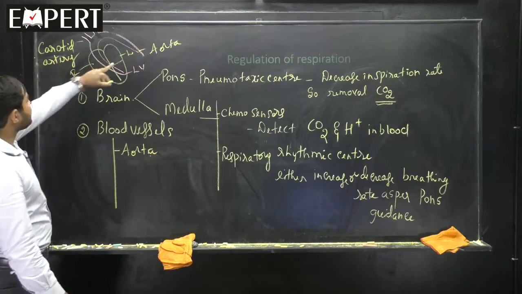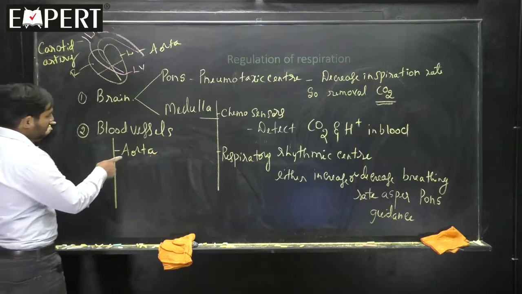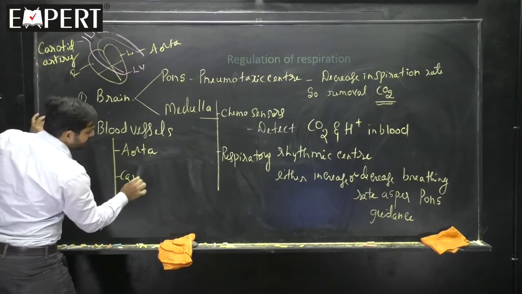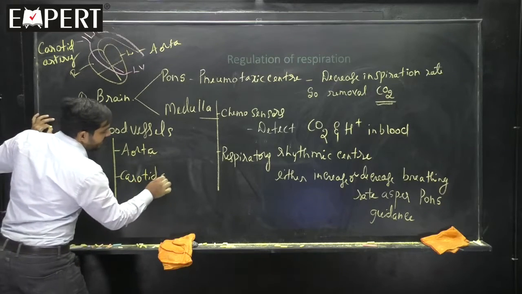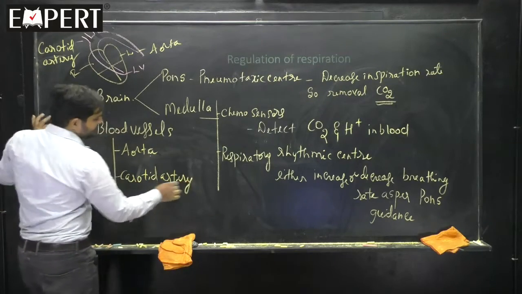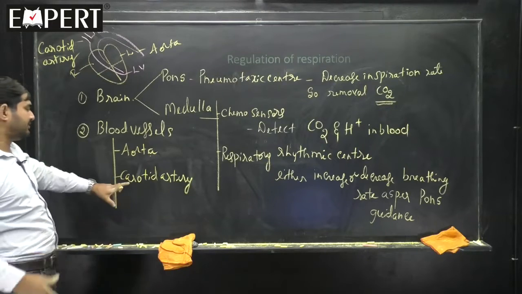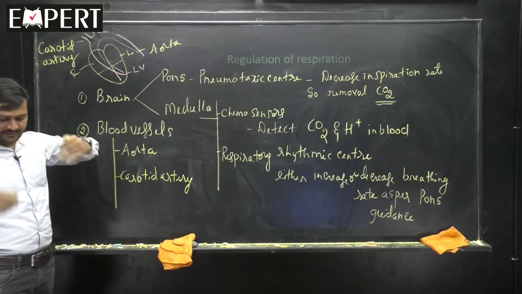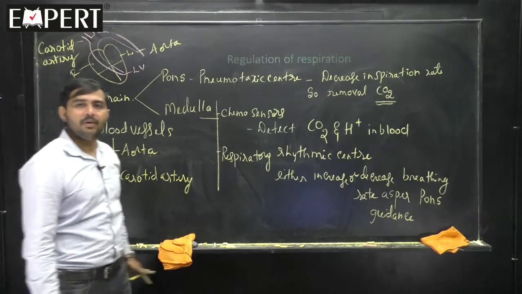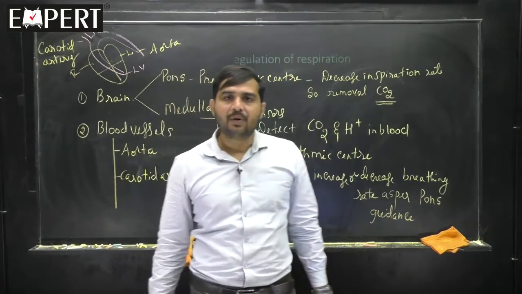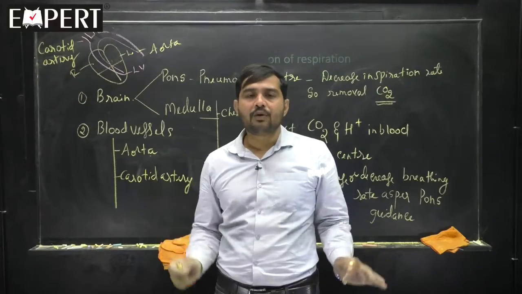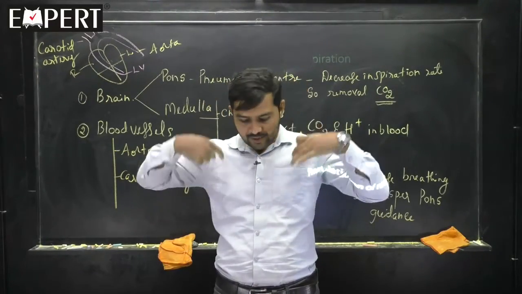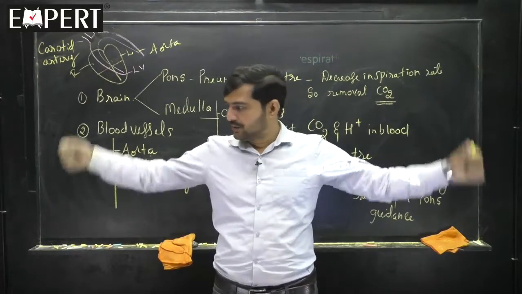Now, it's aorta here. So, aorta and carotid artery. The carotid artery is supplying blood into the head portion. Aorta supplies blood into the other portion of the body, because it is very important that a proper amount of oxygen is supplied to the head or to different parts of the body, to the arms.